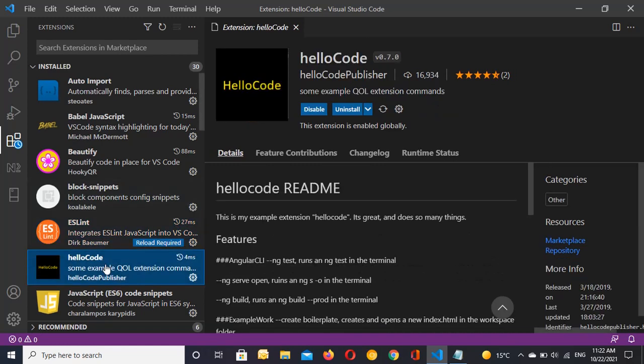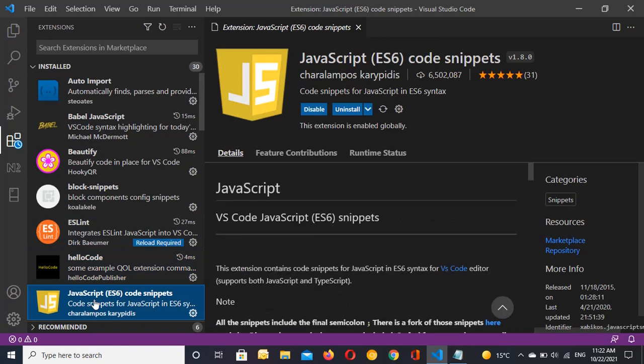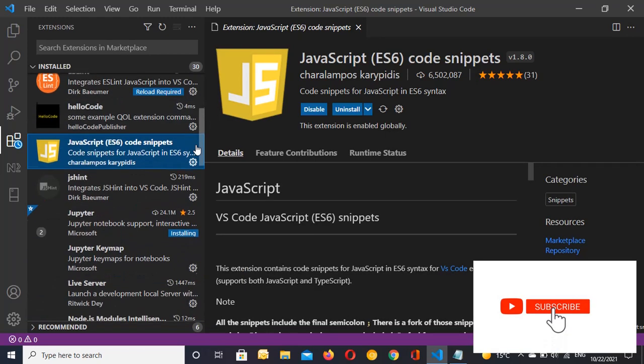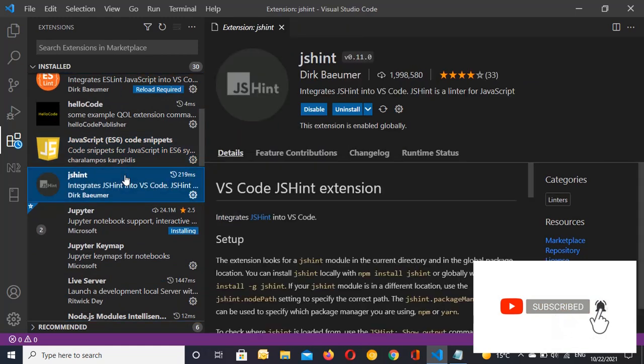The next one is Hello World. Okay, I'm jumping to the next one, JavaScript ES6 snippets. Okay, the next one is JSHint, and it integrates JSHint into VS Code, and it's really important, and just read this one. That's why I'm recording so fast.